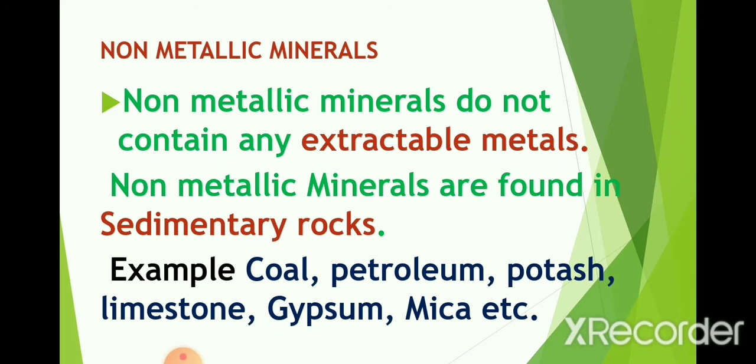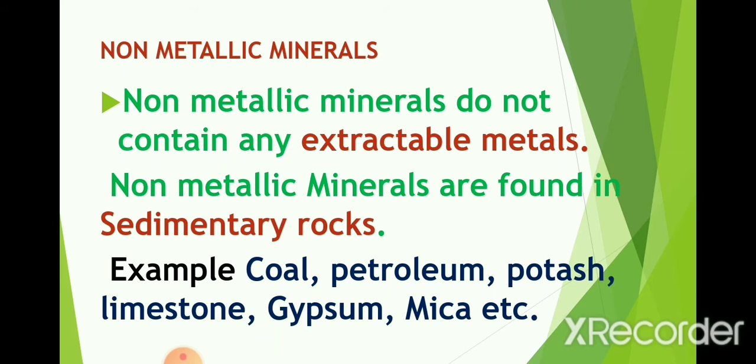First one is non-metallic minerals. Non-metallic minerals do not contain any extractable metals. Very important, they don't contain any extractable metals. Non-metallic minerals are found usually in sedimentary rocks. Metallic minerals are found in igneous rocks and sedimentary rocks, while non-metallic minerals are found in sedimentary rocks. For example, coal, petroleum, potash, limestone, gypsum, mica, all these are examples of non-metallic minerals.